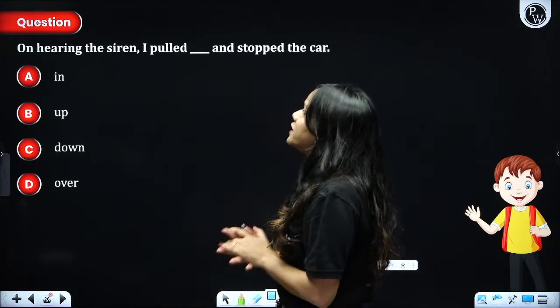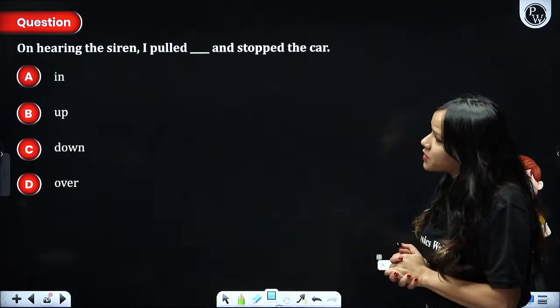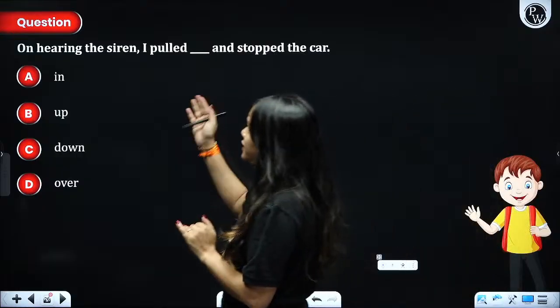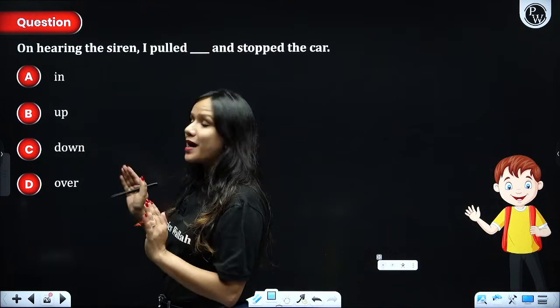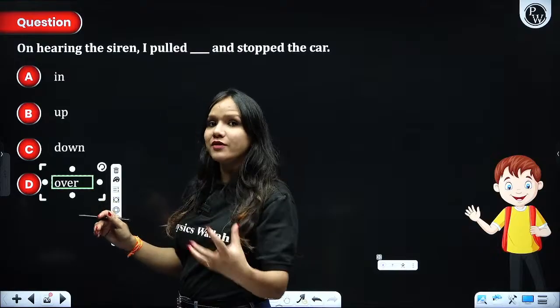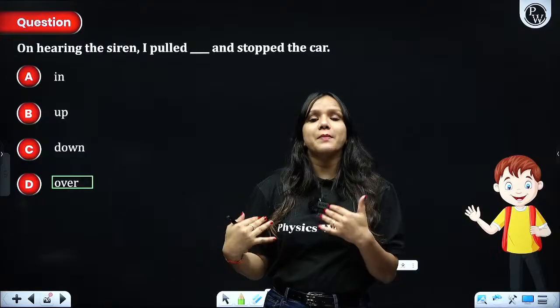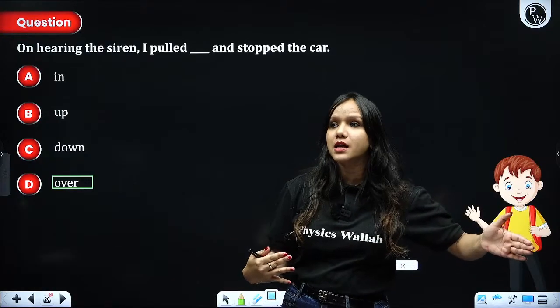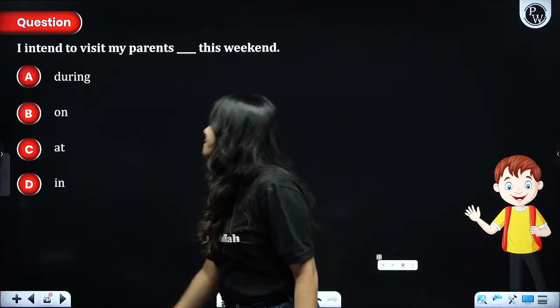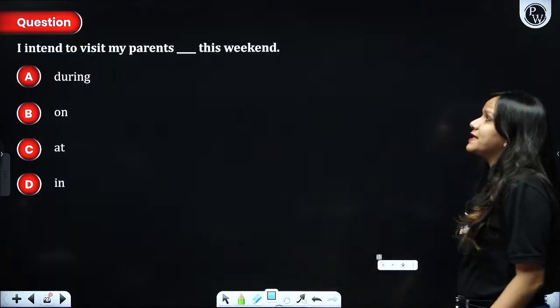Next one. On hearing the siren, Apple just stopped the car. Which is the most appropriate? Pulled in, no. Pulled up, no. Pulled down, no. Pulled over, which means moving a vehicle to the side of the road. Let's suppose somebody is giving sirens, somebody is honking, so you will take your vehicle aside, right? Like that.